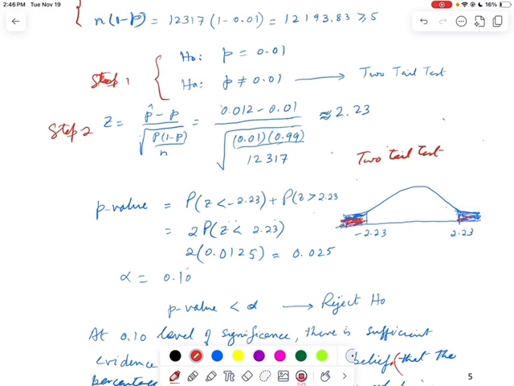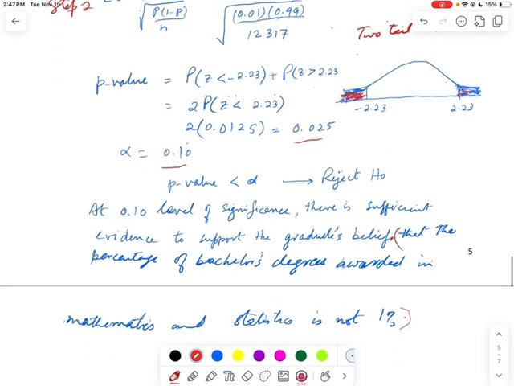Now alpha is 0.1, and so we need to compare: is the p value greater than alpha? No, p value is less than alpha, right? So this number is less than that number. So p value is less than alpha, so we reject H naught. So how do we interpret? We say at 0.1 level of significance, there is sufficient evidence to support the graduate's belief.